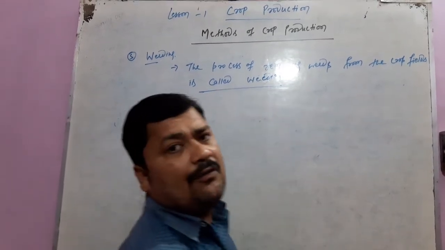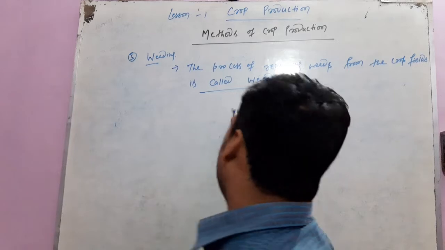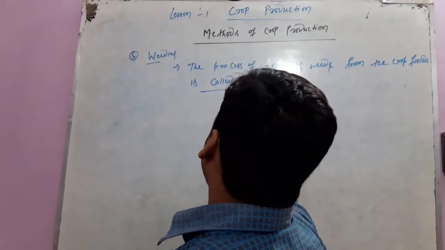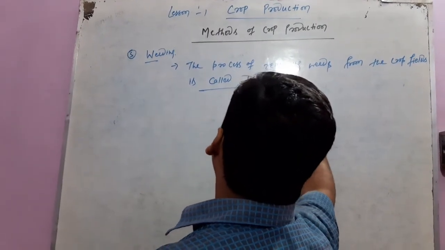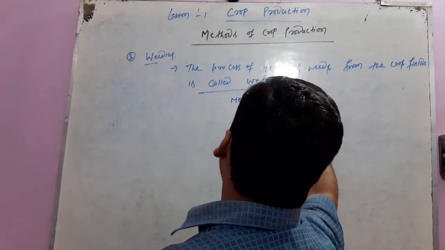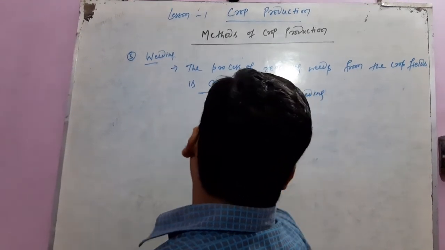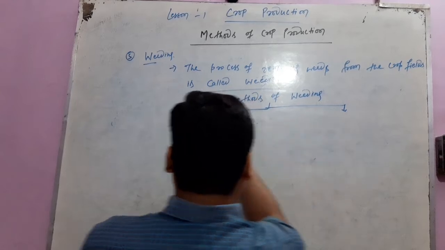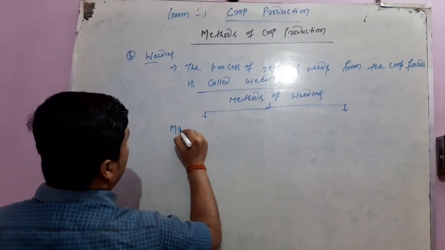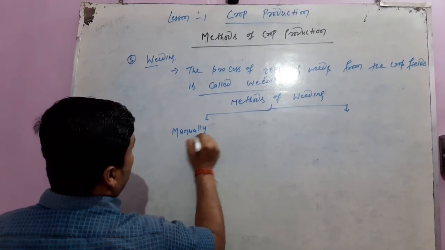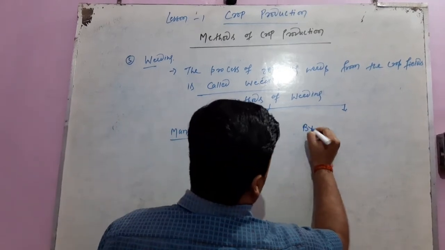There are two methods of weeding. One, manually, and second, by spraying chemicals.